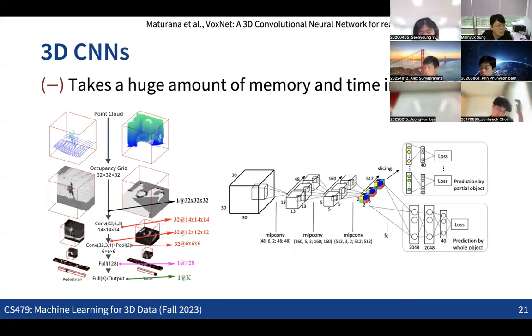So these were the things that were basically happening around 2015. Then people started to discuss some ideas of 3D convolution, representing all these 3D shapes with quite low-resolution voxels, like 32 by 32 by 32. We could get some results for simple tasks like classification, but obviously it was taking too much memory and time in training, so the system was very inefficient.